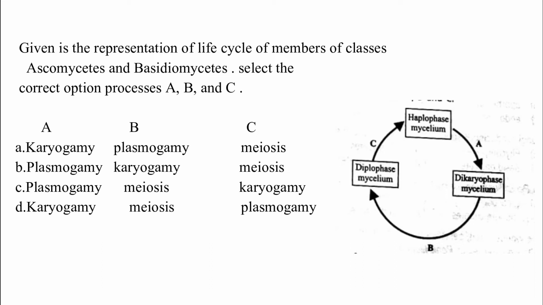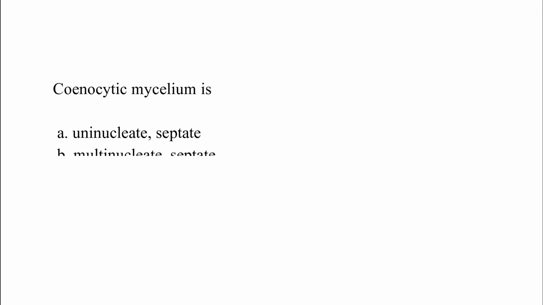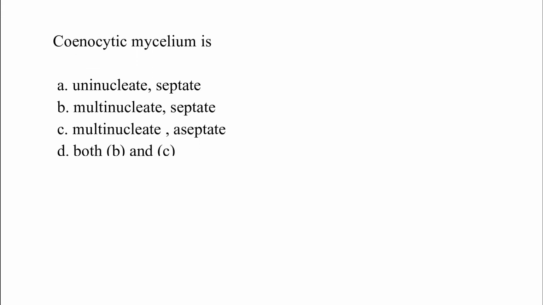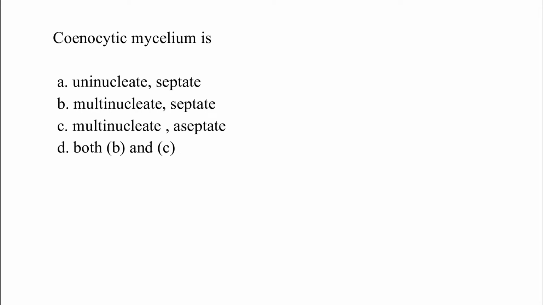The correct answer is option B, which is first plasmogamy, then karyogamy, then meiosis. Coenocytic mycelium is option A, uninucleated septate; option B, multinucleated septate; option C, multinucleated aseptate; option D, both B and C. The correct answer is option C, which is multinucleated and aseptate.